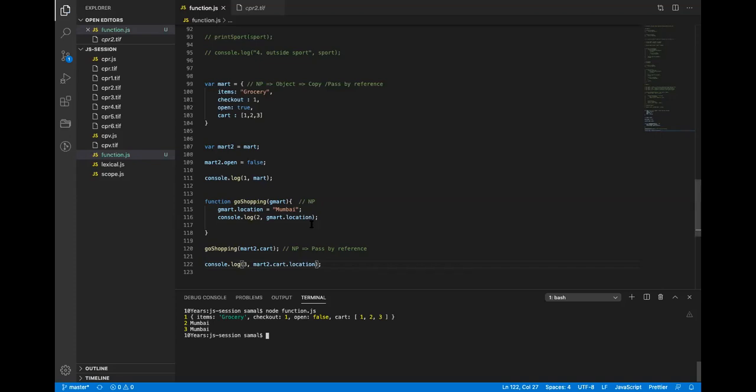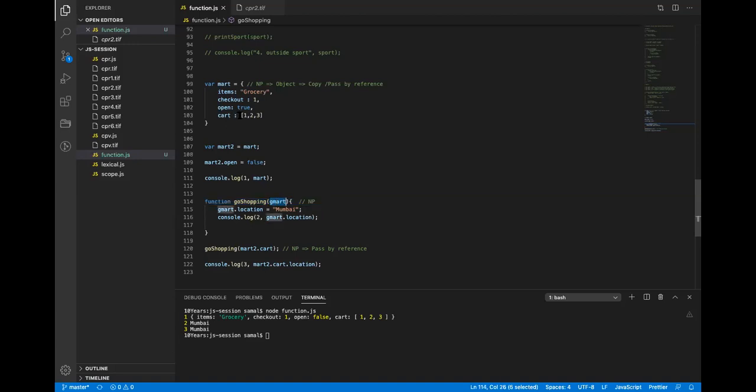Did you understand why this got updated in the global variable? Why was this Gmart location key added into the global variable? Non-primitive. Yeah, but which key is Gmart referring to? Cart, right?